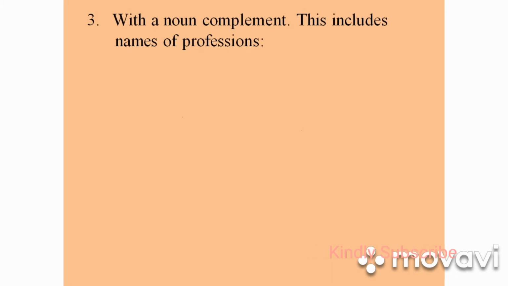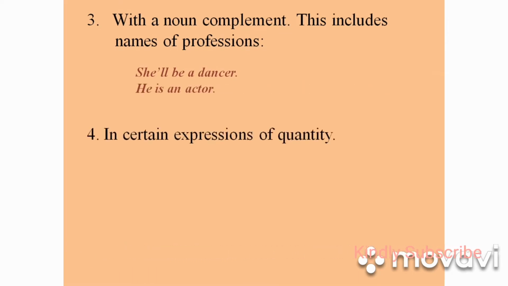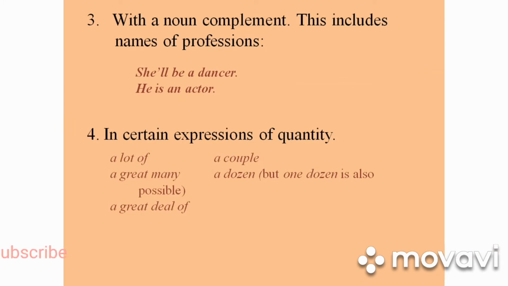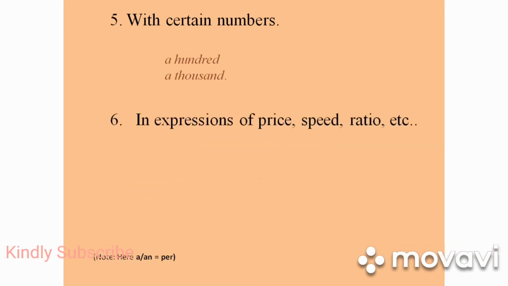With a noun complement, like names of professions: she will be a dancer, he is an actor. In expressions of quantity, for example, a lot of things, a couple of people, a couple of things, a great many, a dozen, but one dozen is also possible. A great deal of, we can also use a great many. Similarly, a great deal of things. With certain numbers, for instance, a hundred, a thousand.